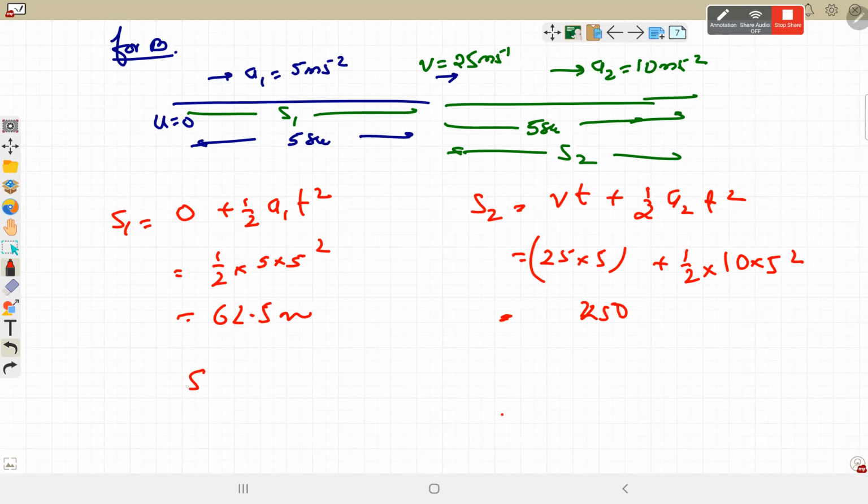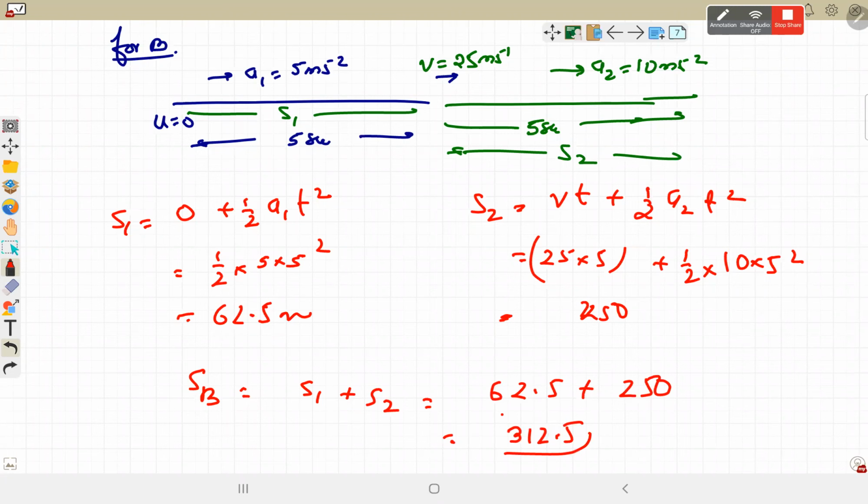The total distance covered by B is 62.5 plus 250, and that means it is 312.5.